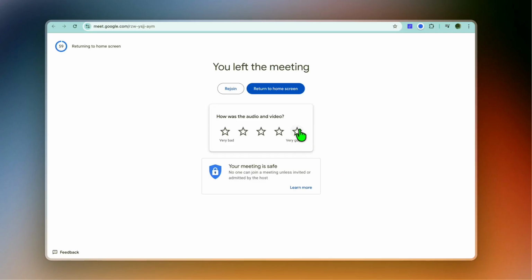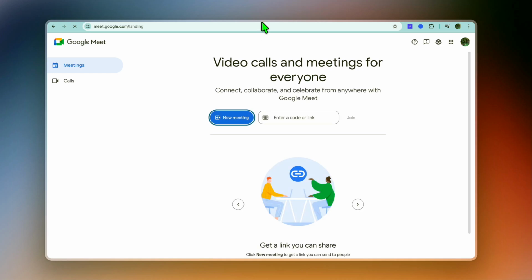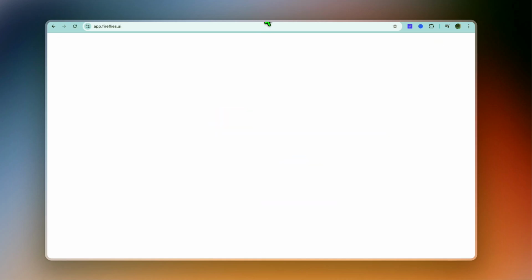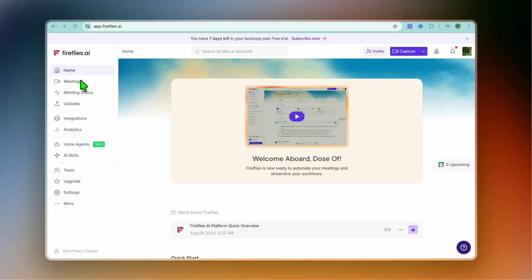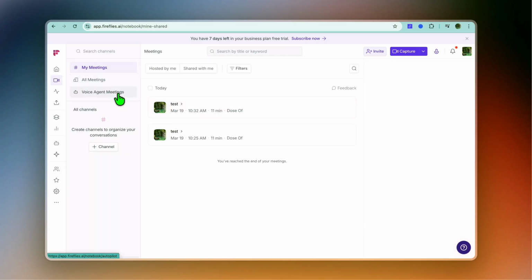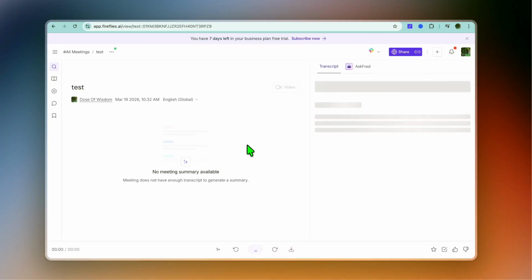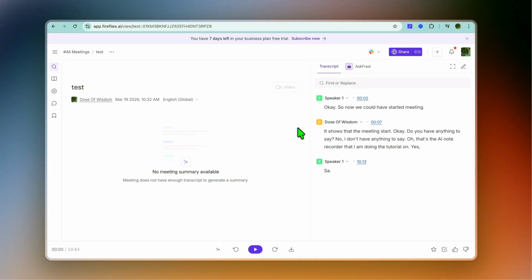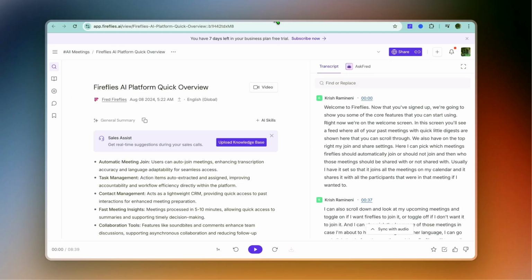After you have ended the meeting, from there you can return to your Fireflies homepage. Once you have recorded the meeting, if you were to go over to the left-hand menu option and select Meetings, from there, you can tap on All Meetings and you'll see the meetings that you have recorded. Now, all you need to do is simply select the meeting that you would like to get the transcription for, and you can see how it would look. Now, let's say, for example, I were to use this recording.